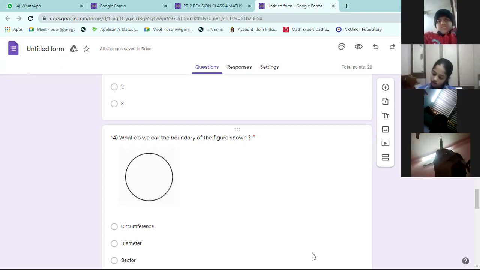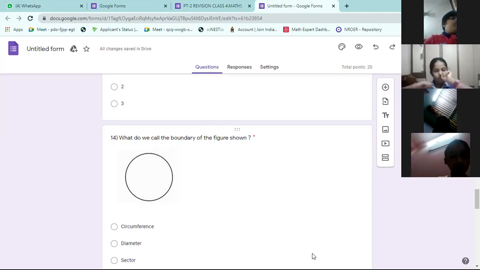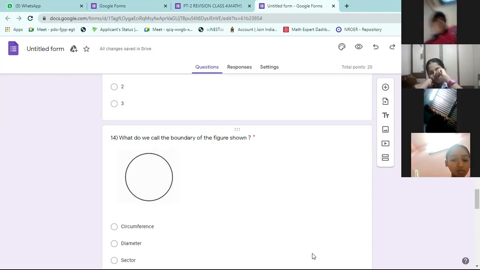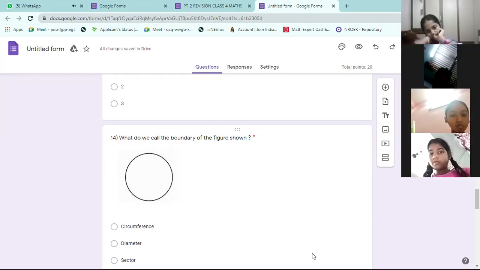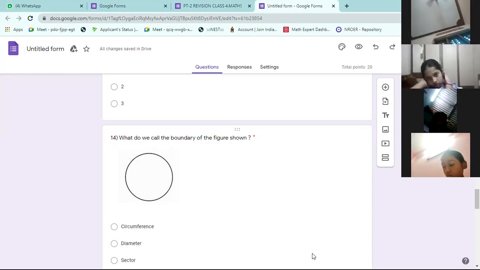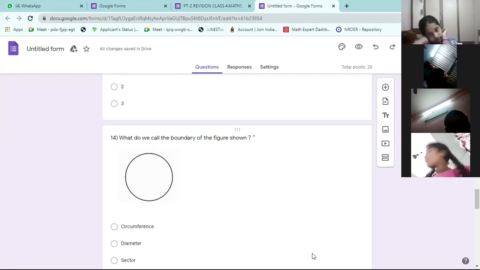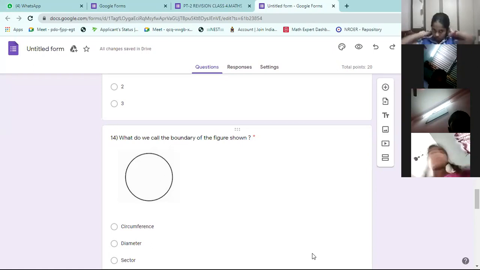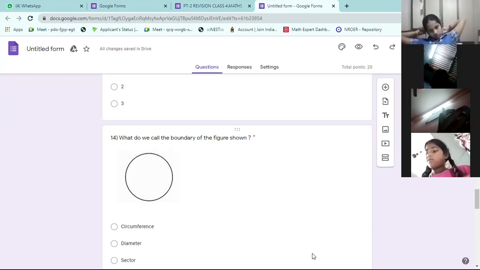If they give perimeter, that is also correct. Okay, sir. Boundary is always called circumference.